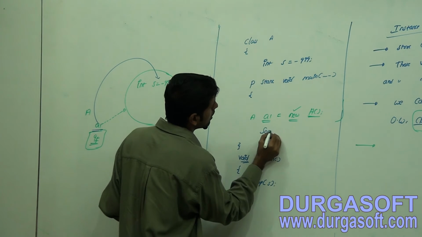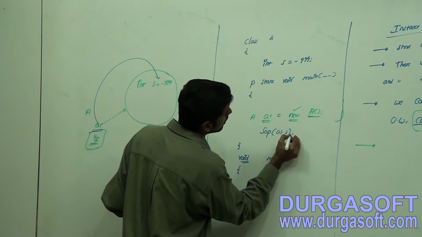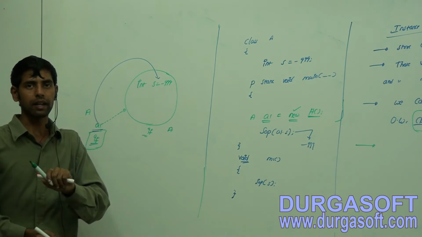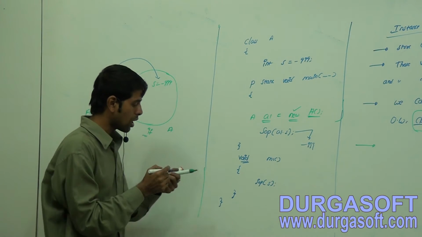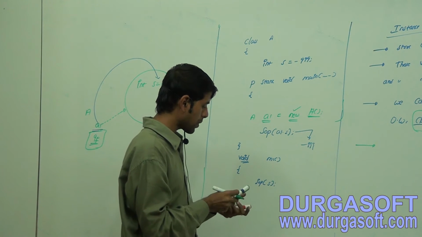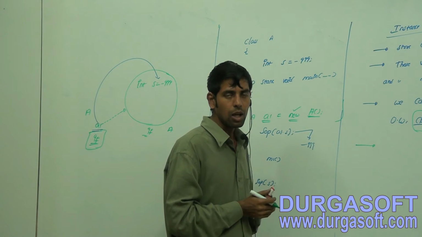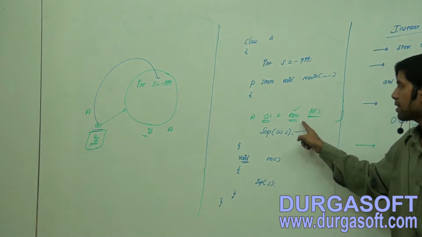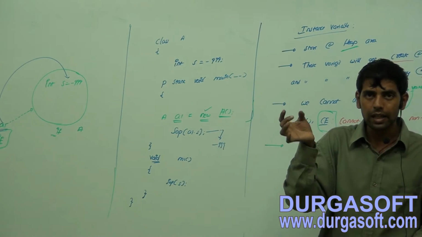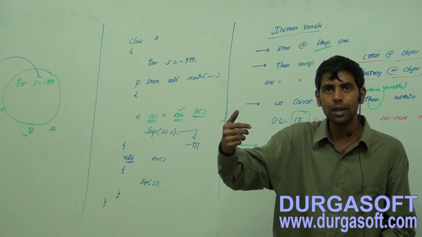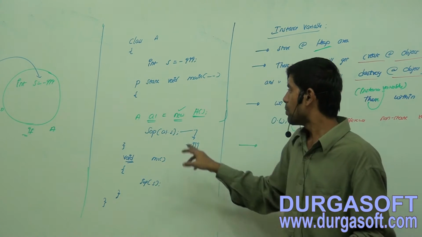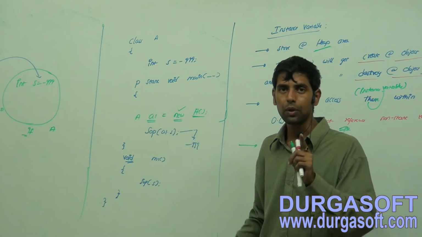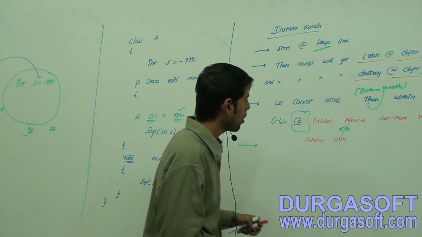Now how to access that one? SOP of A1 dot, yes. So what will be the output here? Minus 999, no restriction, okay. So how to access them, friends? Within the static area we can access them by creating the object. After creating the object, they will get identified by the JVM internally. That's why we have to access them, even within the static area, by using a reference variable, okay, a very specific thing.